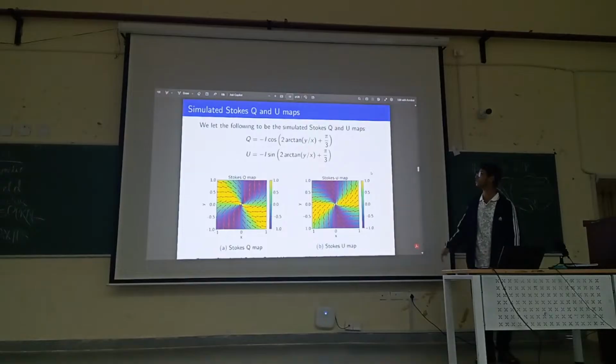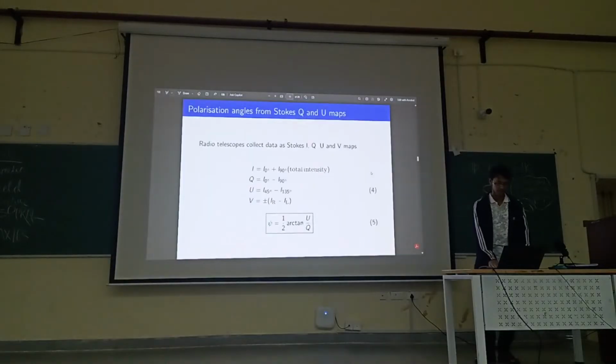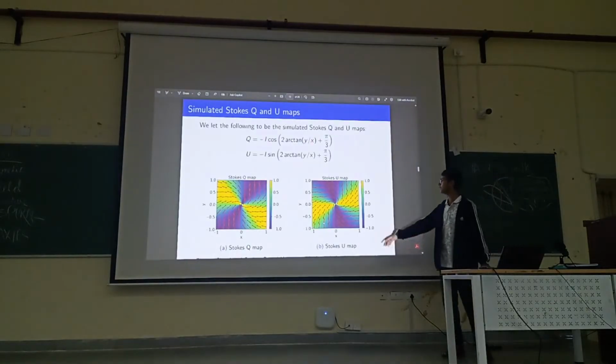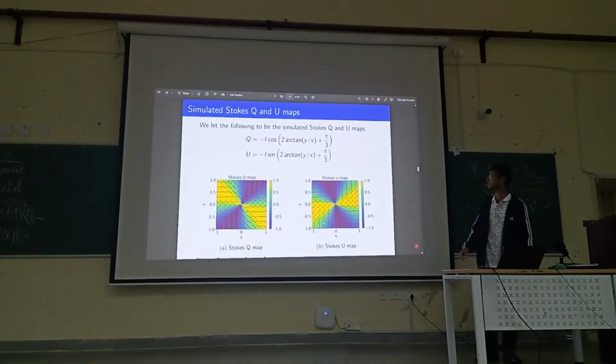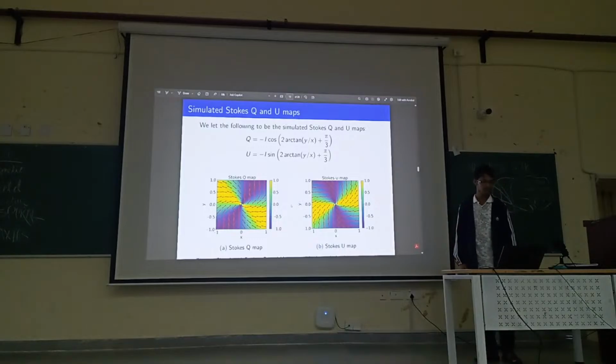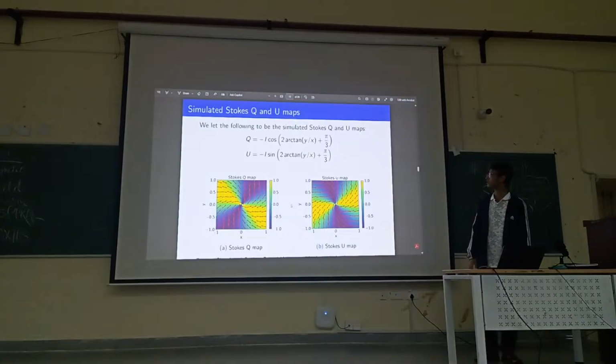So we have this synthetic data, and for it I used this particular formula, equation number 5, to obtain the polarization pattern for the light, and that polarization pattern is given by these red vectors in this image. You can see that it follows a nice spiral pattern. By the way, this is not the direction of the magnetic field, but the direction of the polarization of the light. So we have to rotate this by 90 degrees to get the orientation of the magnetic field.